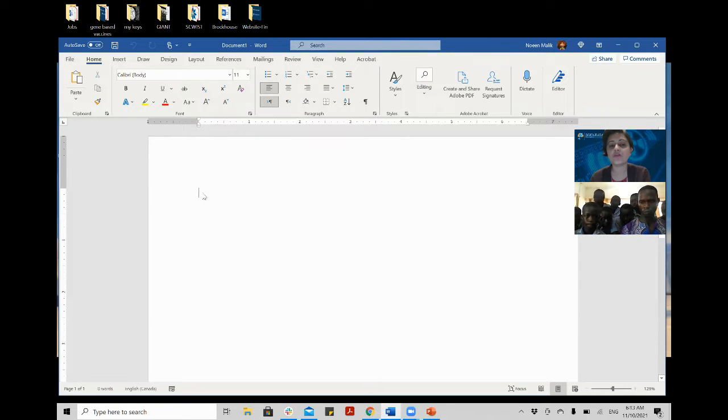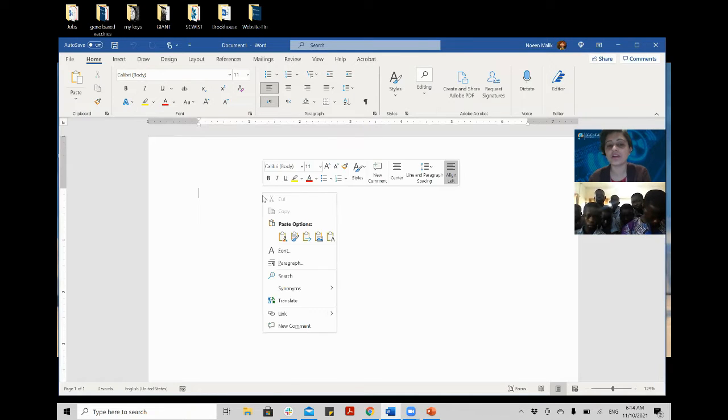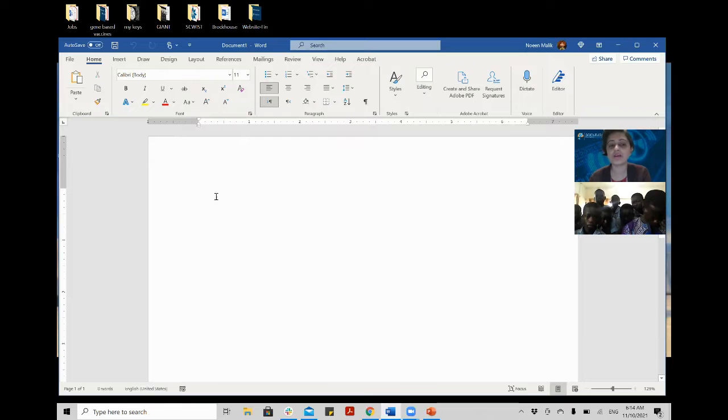So when I open this document, you see there is a black line which is blinking. What is this? This is the cursor, which I can move with the mouse, which I can click right or click left. Okay. So when I click left, it will be here. When I double click, I can move this anywhere. You see here it is moving wherever I can move it.